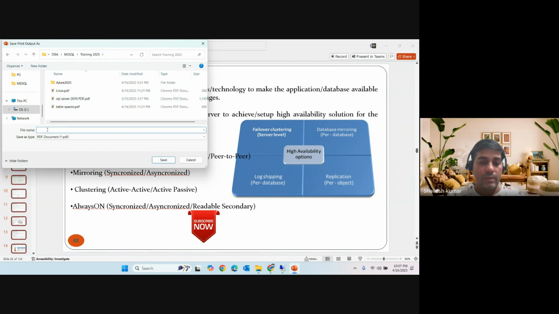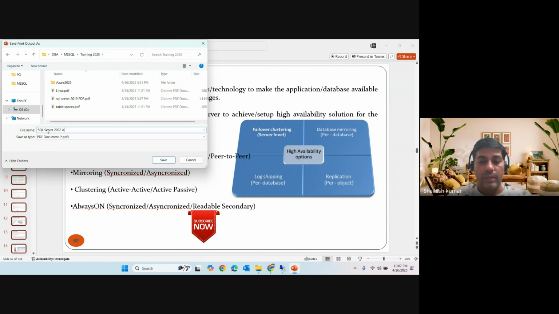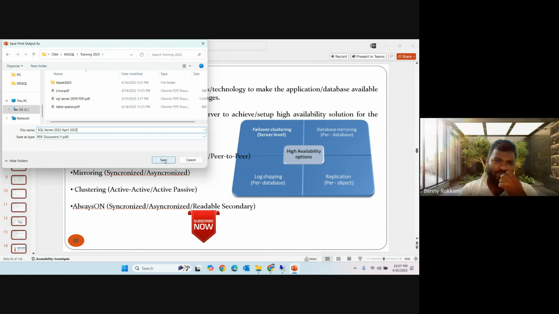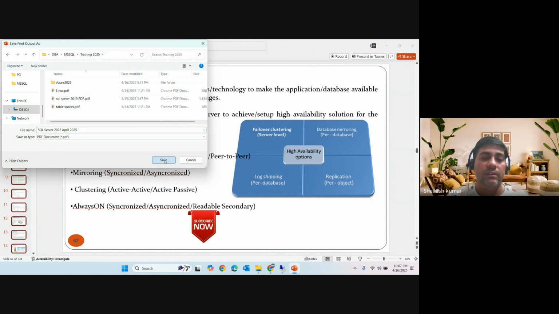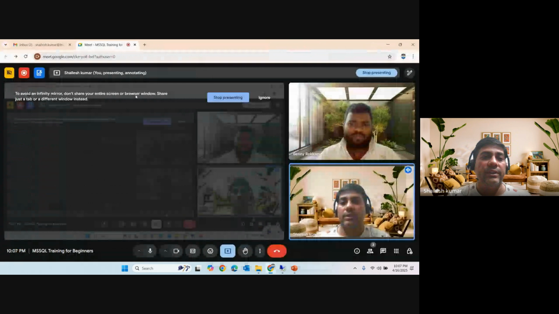SQL Server 2022, April 25. Okay, I'm just sending you on WhatsApp or email, right? Sure. Just go through it and let me know if any questions, right? Sure. So let me stop this session. Just let me stop this. Stopping.